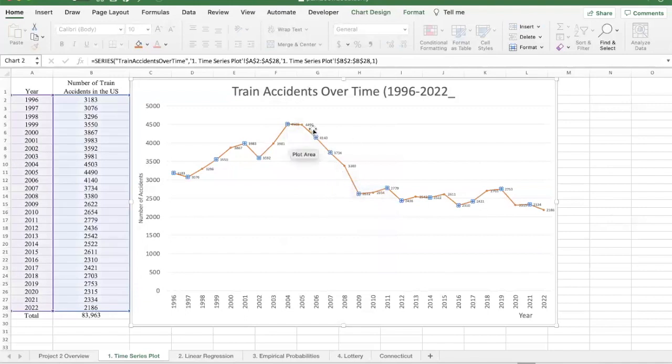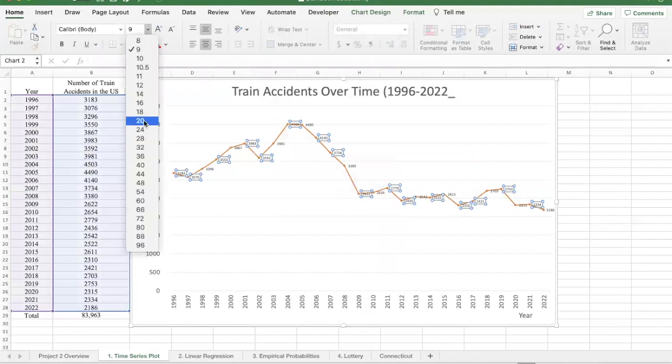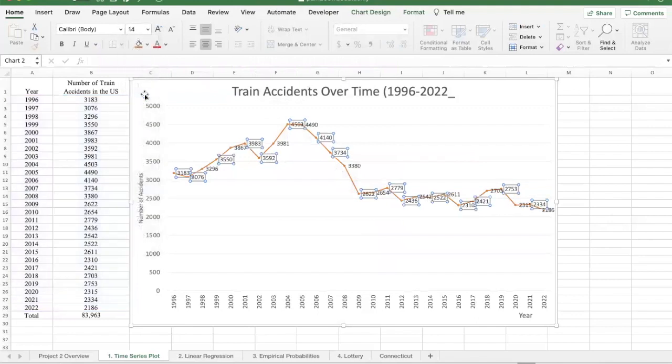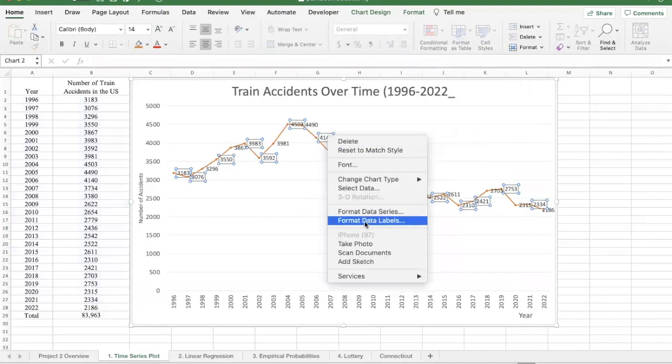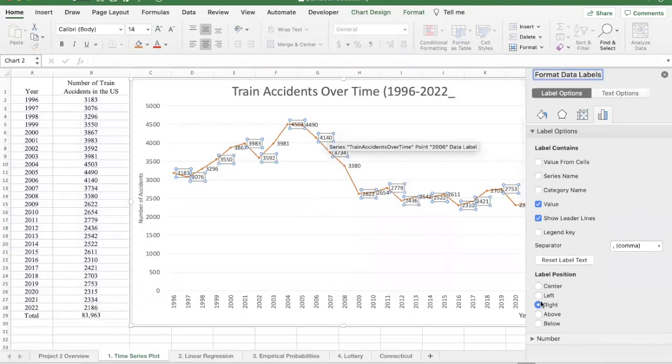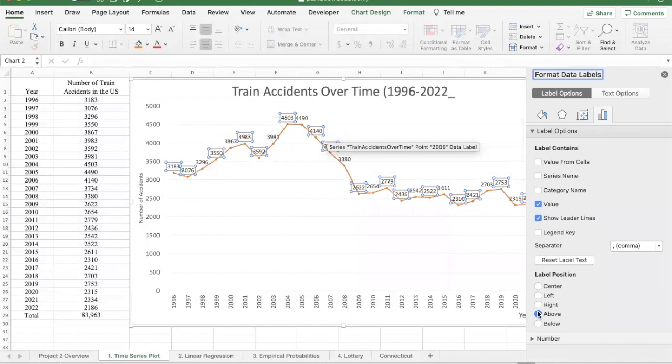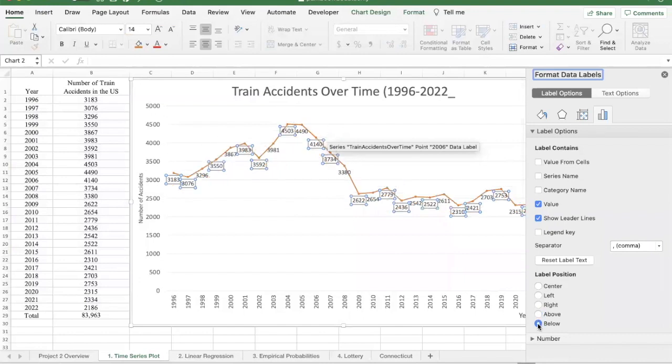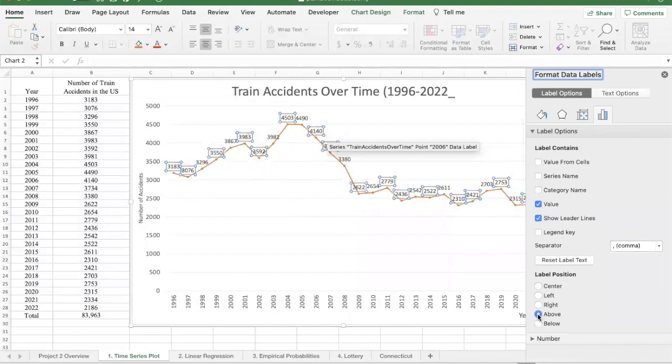And what that does is it puts the data label right on the screen. If you don't think that's large enough, you can enlarge it to say 14. So if you have these highlighted, you can then right click and then format the data labels. And for this, you might want to change the position of the label. Maybe it's center, maybe it's above, maybe it's below. So just choose one that you like.